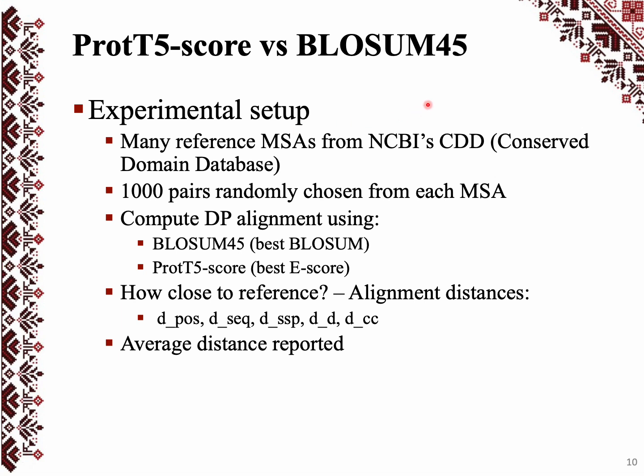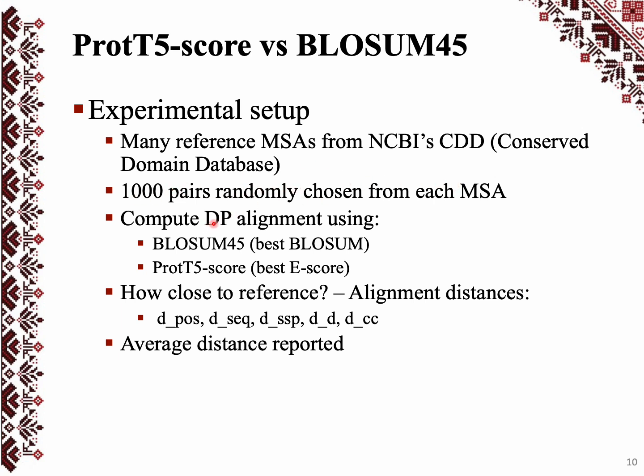We are comparing the Pro-T5 score with Blossom 45, which we proved to be the best Blossom for our experiment, and this is the best E-score. We need reference alignments, which are not computed algorithmically but biologically. So we picked many varied ones from the Conserved Domain Database. We pick 1000 pairs randomly from each MSA.